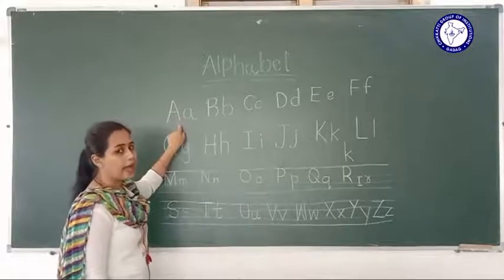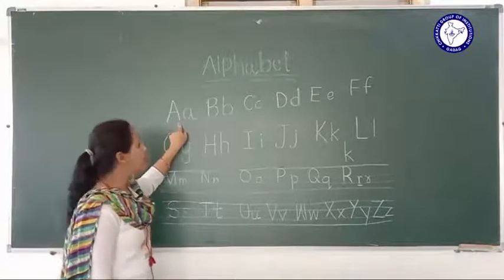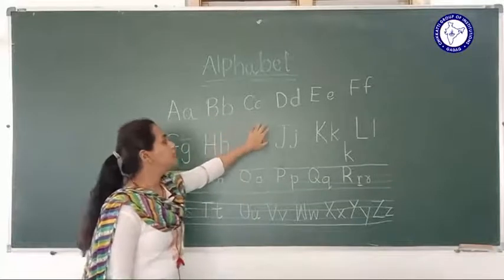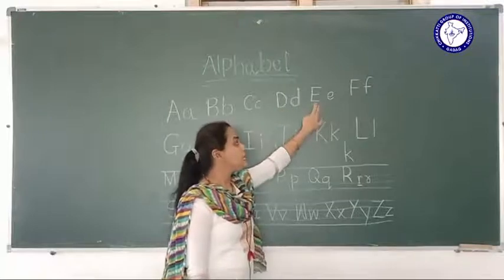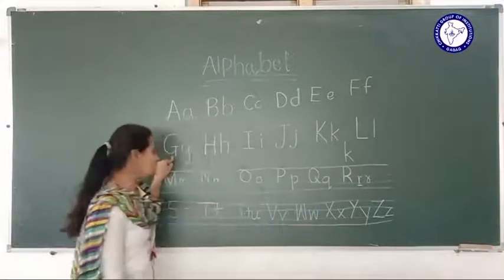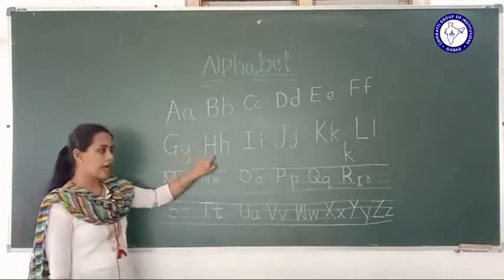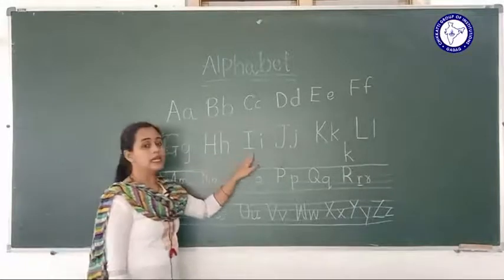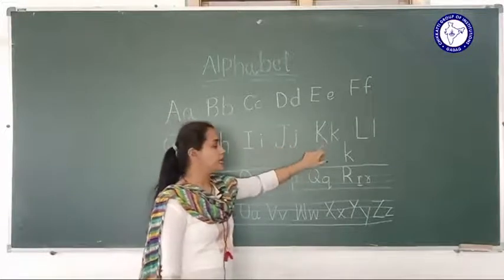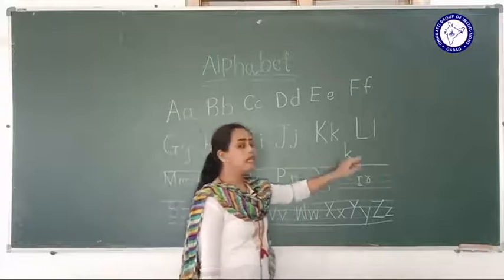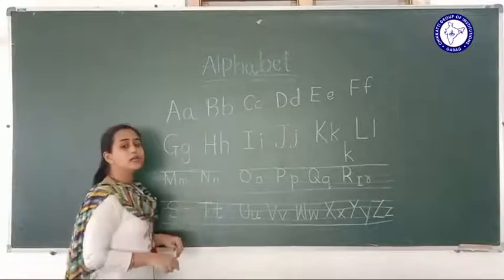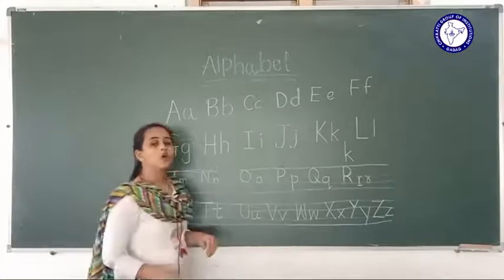A. A. What the A sound? A. B. B. C. K. D. D. E. A. F. F. G. G. H. H. I. E. J. J. K. K. L. L. M. M. N. N. O. O.